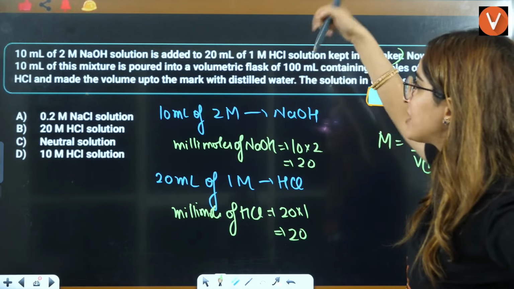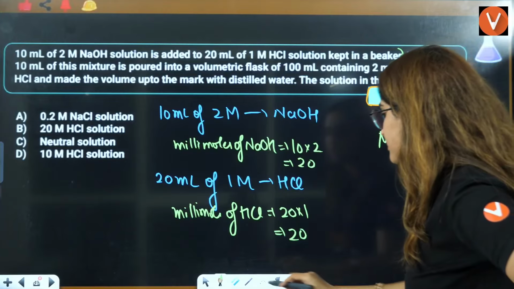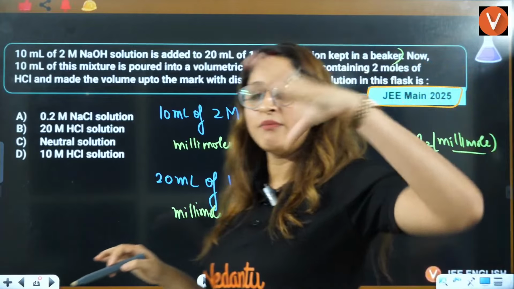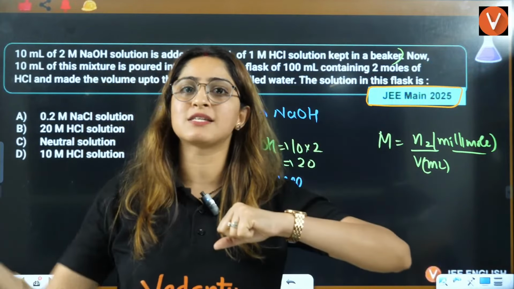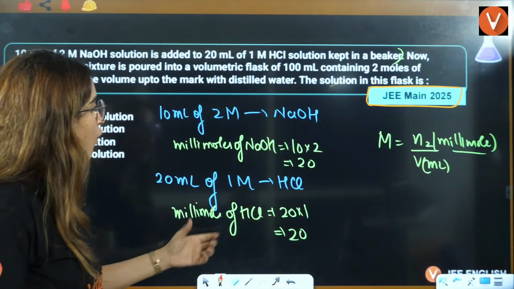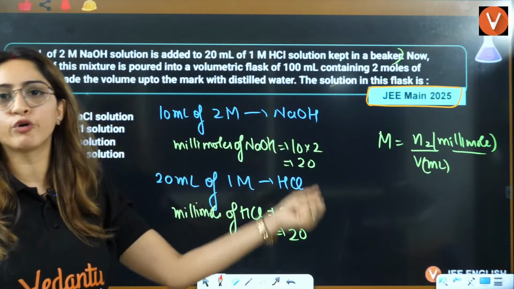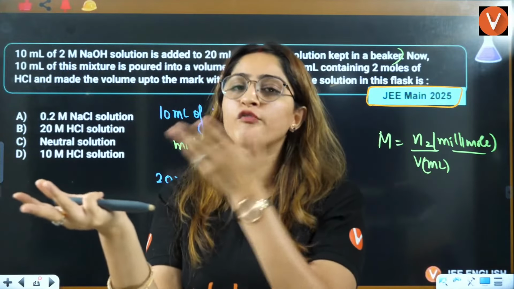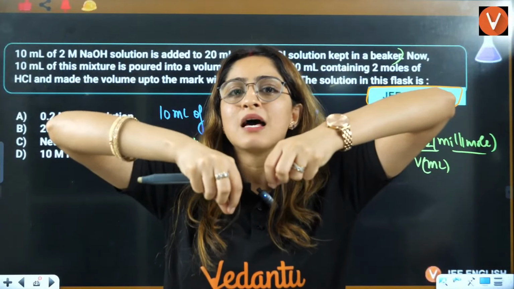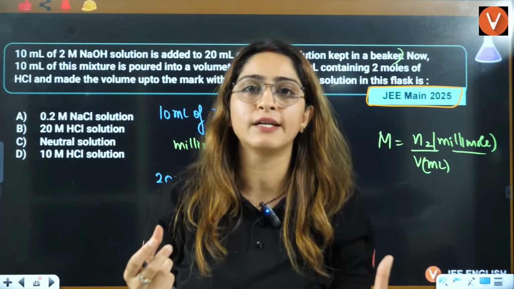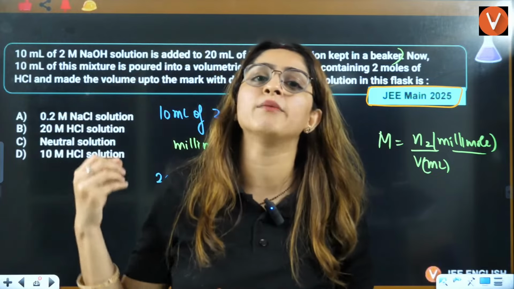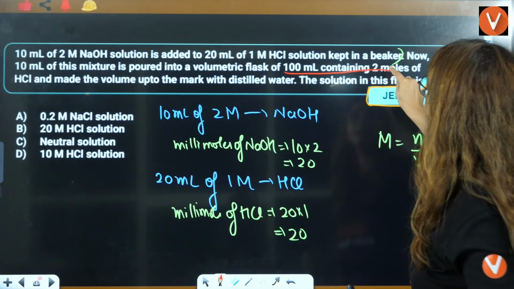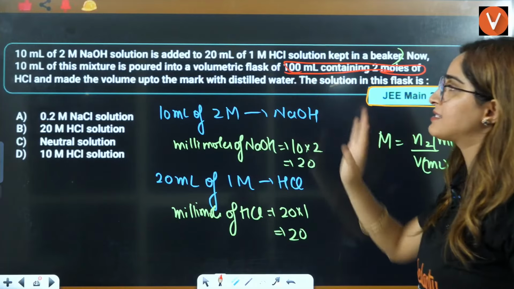Now 10 ml of this mixture is poured into a volumetric flask. Let's say you have 2 beakers. This is 10 milliliter of 2 molar, this is 20 milliliter of 1 molar. You mix these two things and you have a new mixture which is 30 milliliter. Now you take out 10 milliliter from that and pour it into a volumetric flask of 100 milliliter containing 2 moles of HCl.